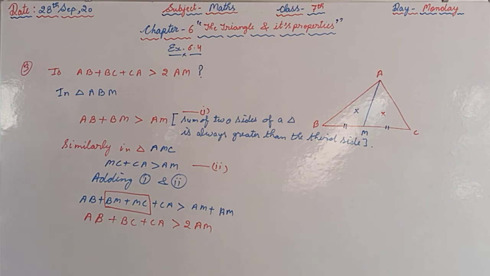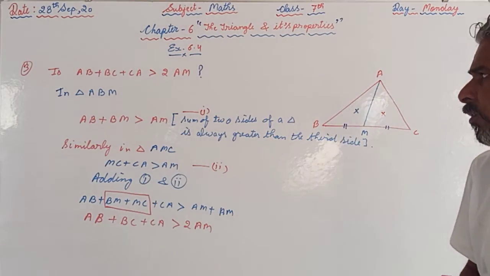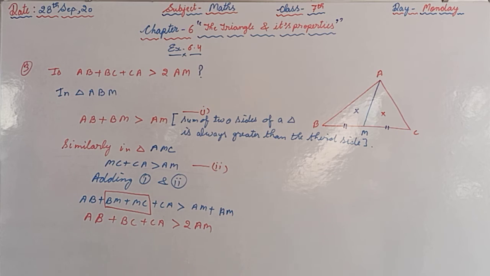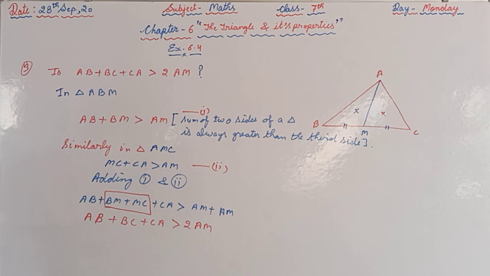In the next question as well, ABCD is a quadrilateral. In the quadrilateral you can find many triangles. In the triangles you are supposed to apply the same property, that the sum of the two sides of a triangle is always greater than the third one. So like this you are supposed to proceed. I hope you have understood the method of proceeding with such questions. At the same time you can try question number 4 as well as question number 5. Now we will discuss question number 6.